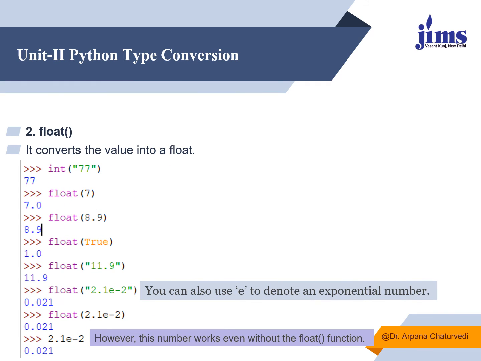Similarly, if you want to convert an integer value into float type, you can by writing float 7. The output is 7.0. Float true, the output is 1.0. Within double quotes 11.9, all are integer. No matter it is in double quotes, it will display it.